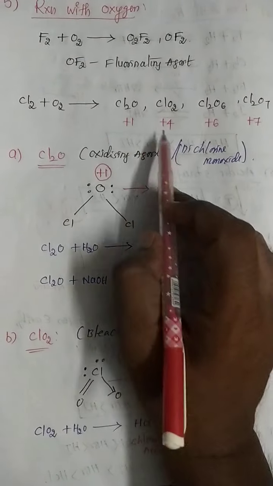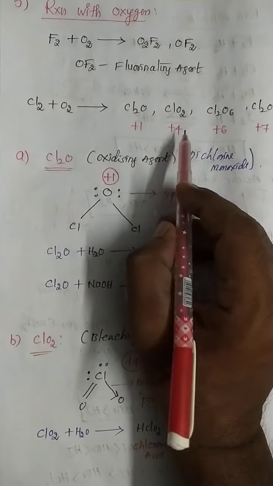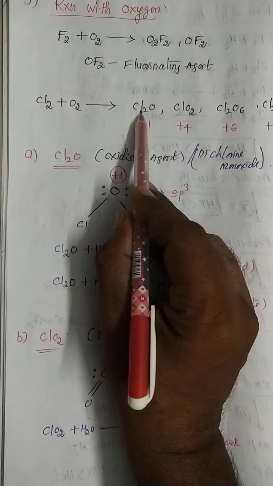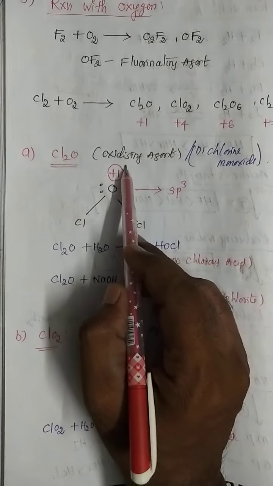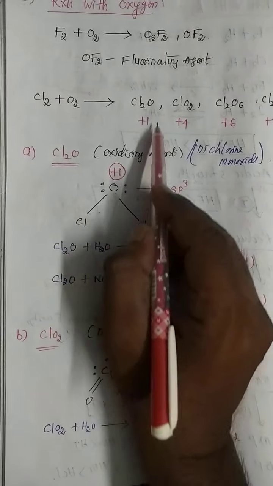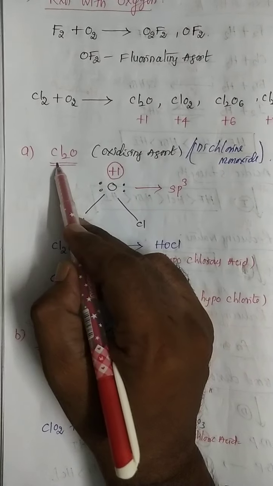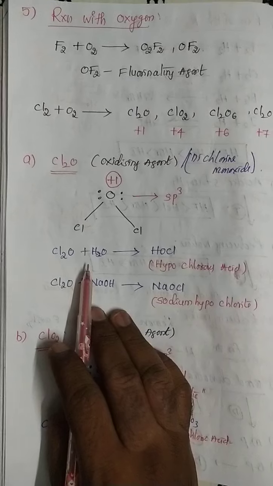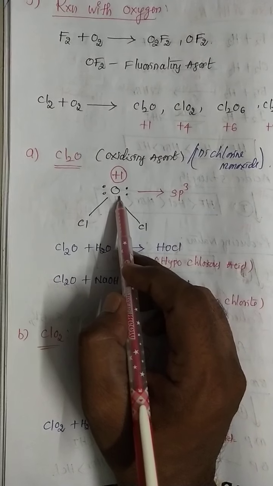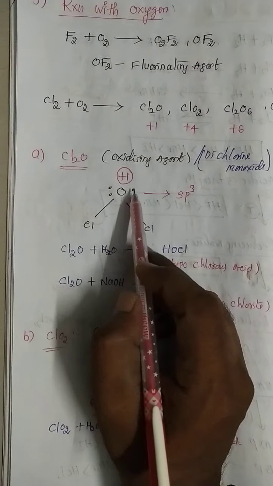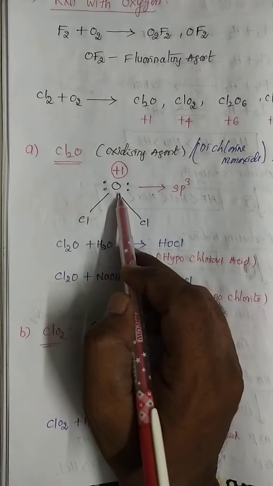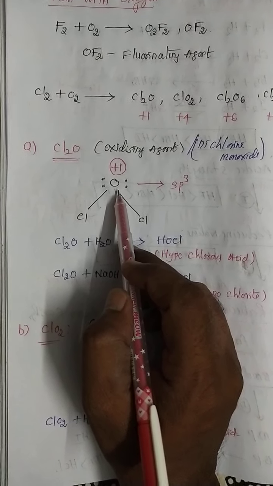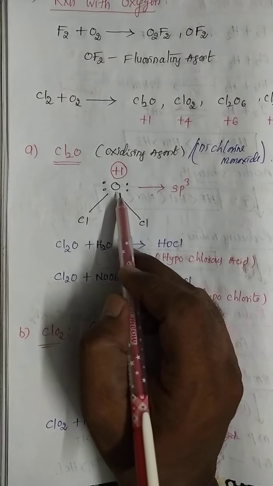See here, oxidation state is not required, but you will mention it already here. The first one is Cl2O. It is a good oxidizing agent, but here in Cl2O, oxygen is the central atom. That is the most important point. Whenever you take any compound, the element with the least electronegativity is considered the central atom.